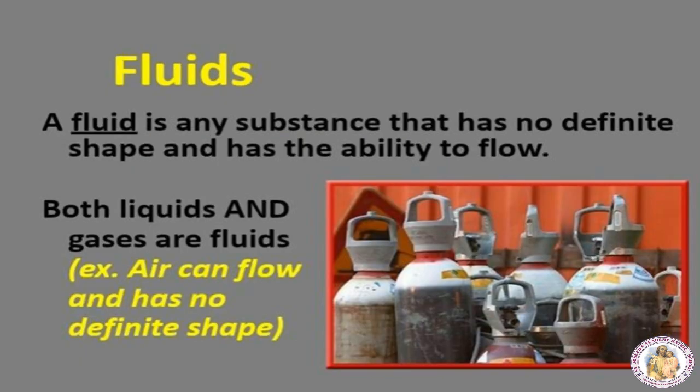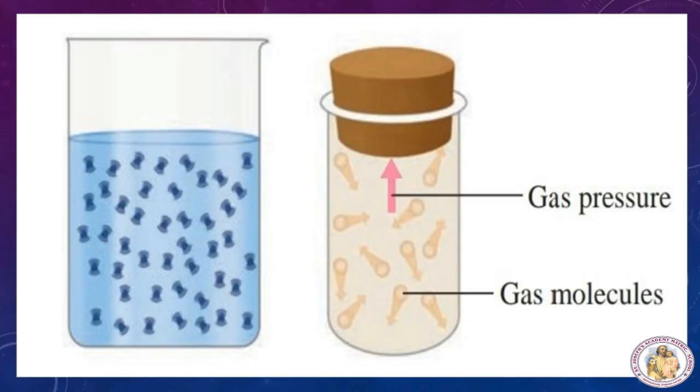Now we'll see the topic of fluids. All the flowing substances, both liquids and gases, are called fluids. So what is a fluid? A fluid is any substance that has no definite shape and has the ability to flow. Both liquids and gases are fluids. Example, air can flow and has no definite shape. Like solids, fluids also have weight and therefore exert pressure.